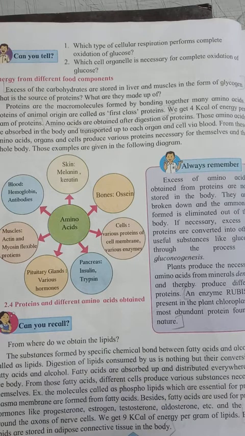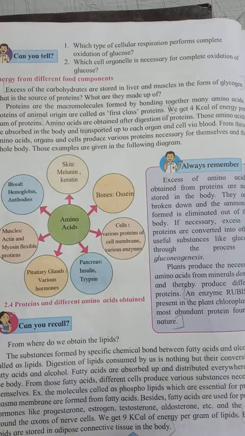Small molecules of amino acids, when bonded to each other, form the big molecule that is called protein. Proteins of animal origin, which we get from animals, are called first class proteins. We get 4 kilocalories of energy per gram of protein.